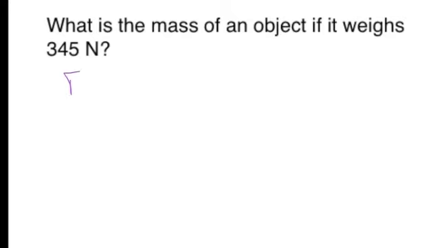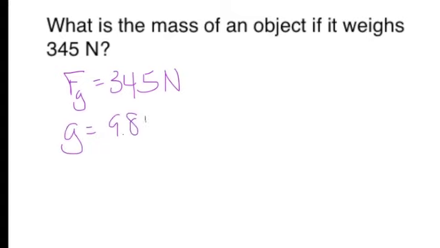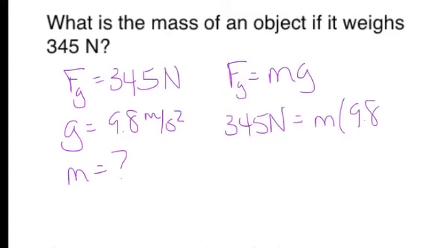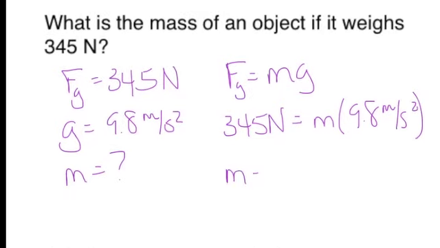This question asks, what is the mass of an object if it weighs 345 newtons? Well, if it weighs that much, that's the force of gravity, so that's Fg. And since we're dealing with Fg, we know that little g is 9.8 meters per second squared because it is on Earth. And I'm asked to find the mass, so that's my unknown. So write your equation, Fg equals mg, plug in your values, put it in the calculator, and you get a value of 35.2 kilograms for the mass of the object.